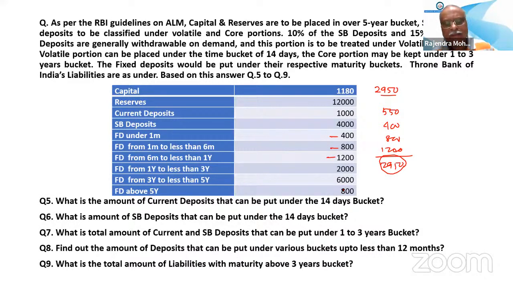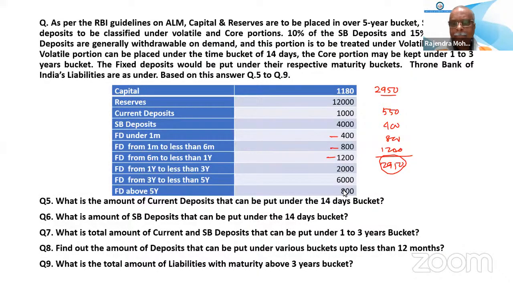What is the total amount of liabilities with maturity above 3 years bucket? What about 4450? Which 4450? Total for 12 months is 7400, and in that we have to subtract 4450. Which question are you asking? The 8th question, up to 12 months.